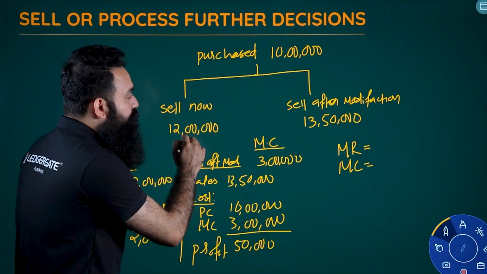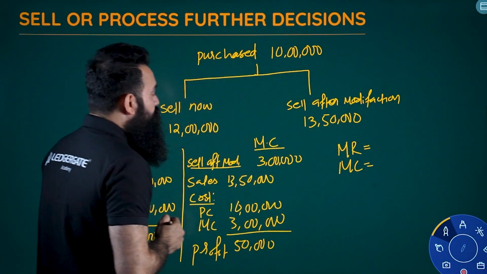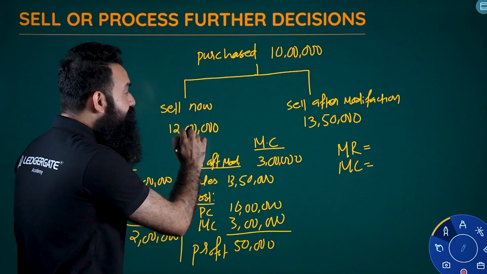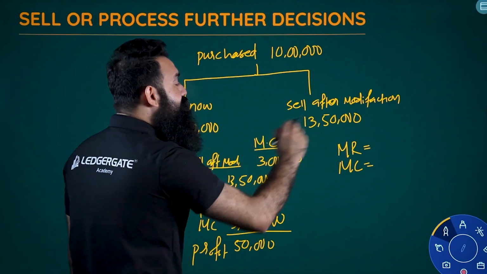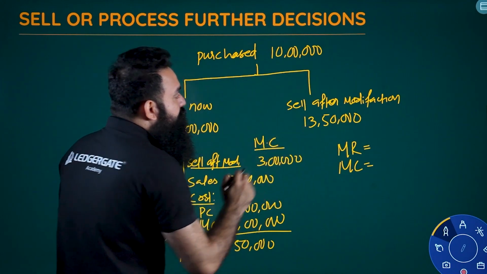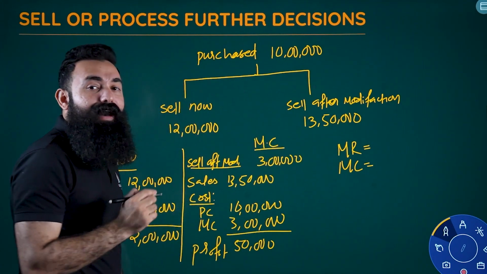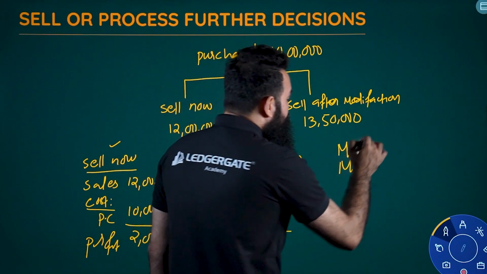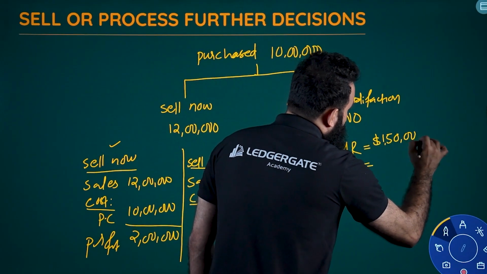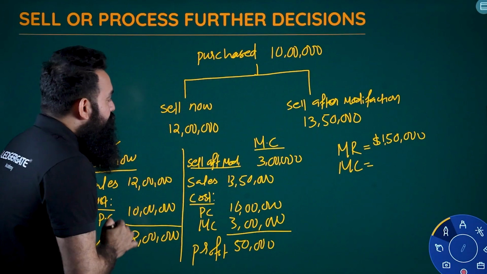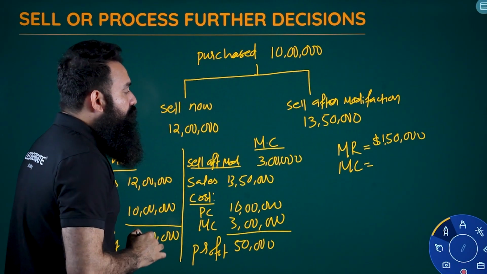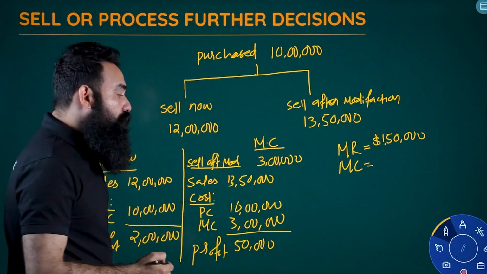So instead of selling here, if we sell here, what will be our incremental revenue? Not about profit, incremental revenue only. This is sales and this one also sales. What is our incremental sales? Instead of 12 lakh, it will be 13.5 lakh. So 1,50,000 will be the increase in revenue. And instead of selling here, if we sell here, what will be the incremental cost?